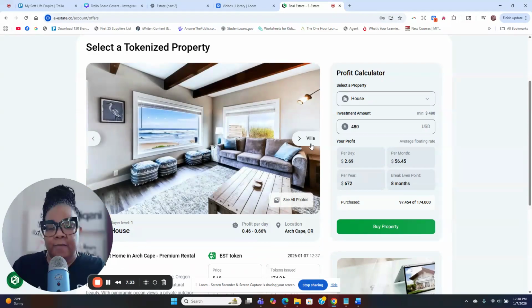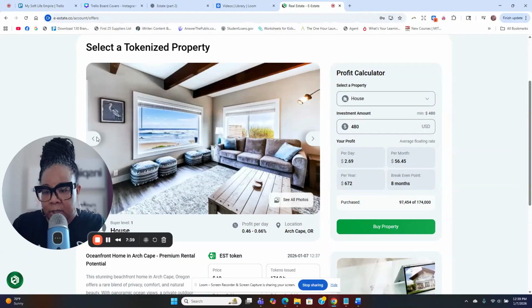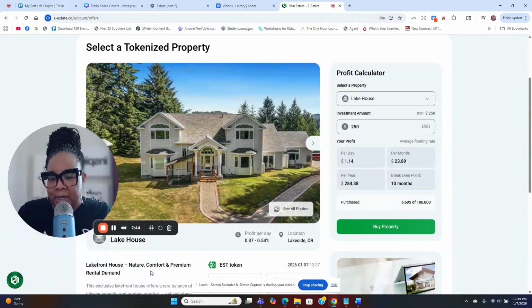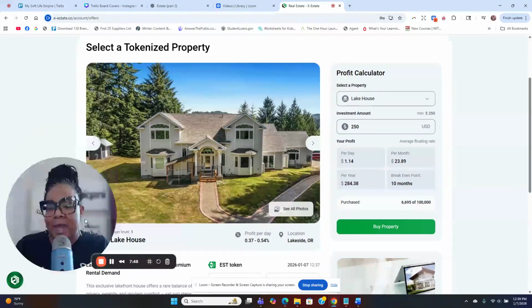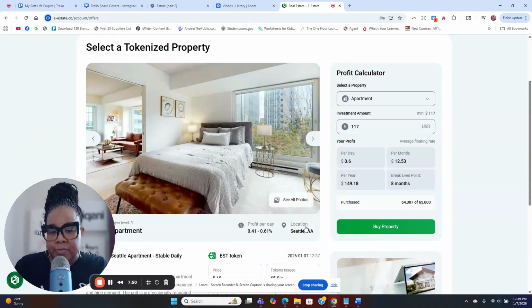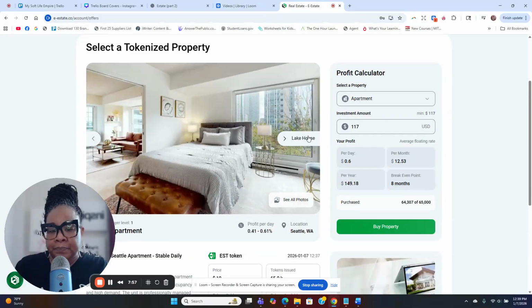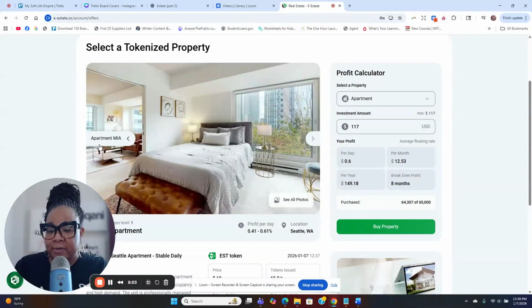And then you have this house here. This is $480. The locations are down here. Let me go back and show you this location. This lake house here is in Lakeside, Oregon. This one is in Seattle, Washington, and then this apartment here is in Miami, Florida. So that's Miami, Florida. Lake House in Seattle, Washington, $117 to get started.